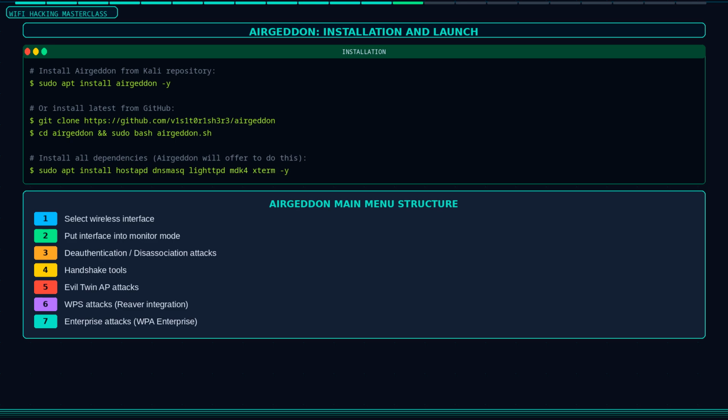From the main menu, option 5, the Evil Twin AP attack section, is what we want. But do not jump straight there. Spend a few minutes with the tool's menu structure first. Read what each option does. Airgeddon is a powerful framework and understanding its structure helps you control what it does at each step. When you are ready, select the Evil Twin AP attacks option and let's walk through the full process.